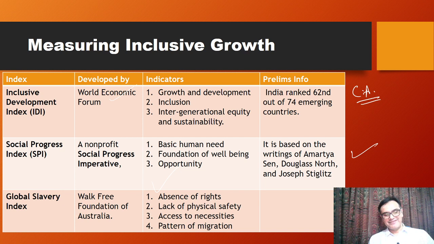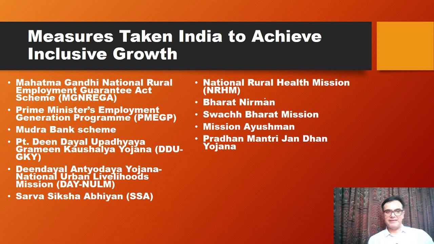Global Slavery Index. It is given by the Walk Free Foundation of Australia, and these are the indicators: absence of rights, lack of physical safety, access to necessities, and pattern of migration. These are some of the new indices which have been emerging in current affairs for inclusive growth, and you must keep them in your memory for your prelims examination.